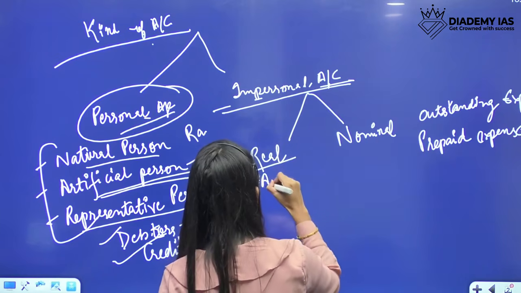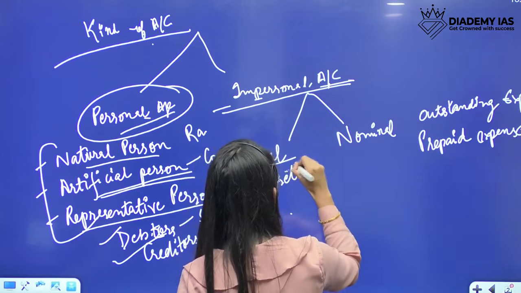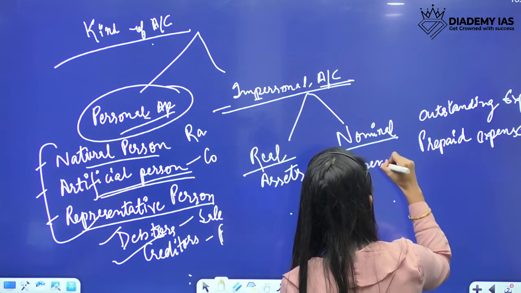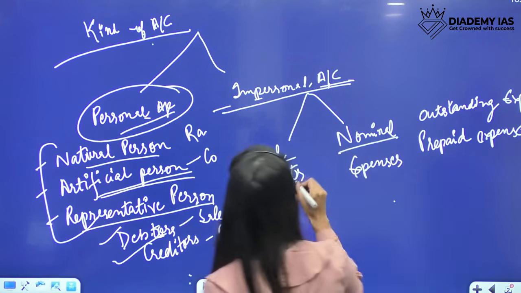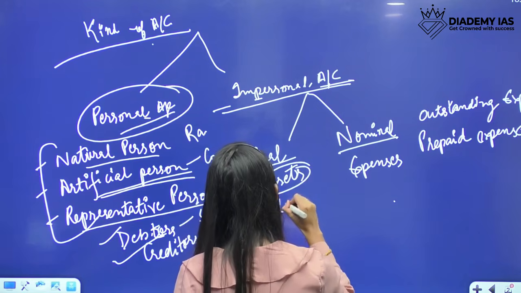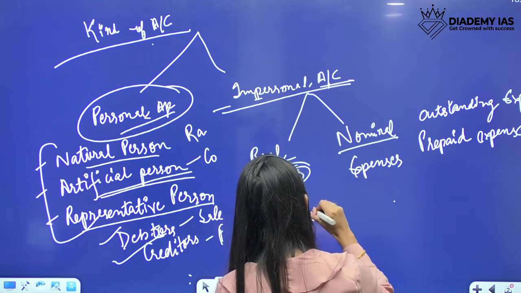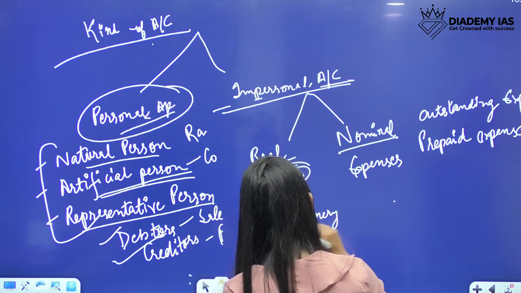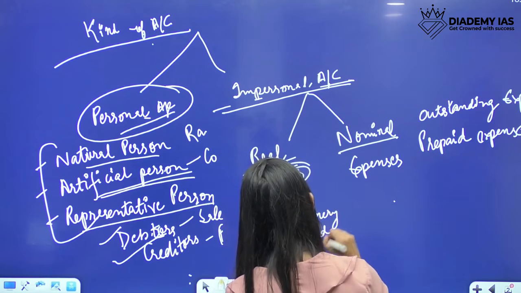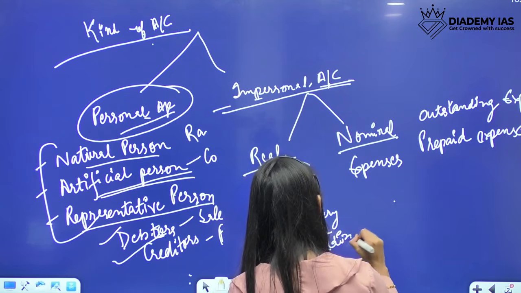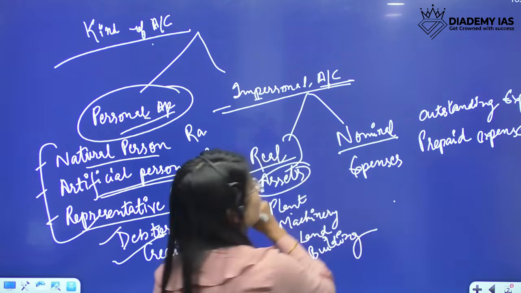Real is about assets and nominal is about expenses. Assets means plant, machinery, land, building. All these accounts would be real accounts.